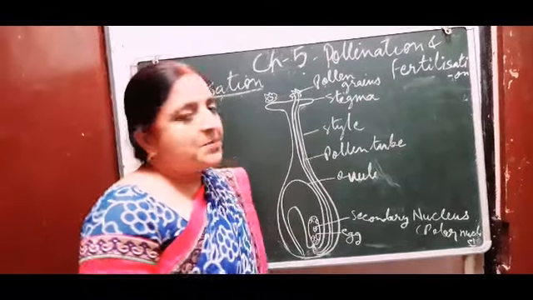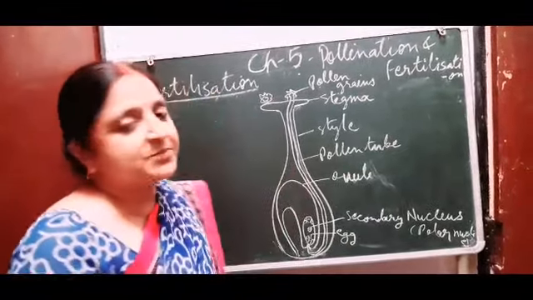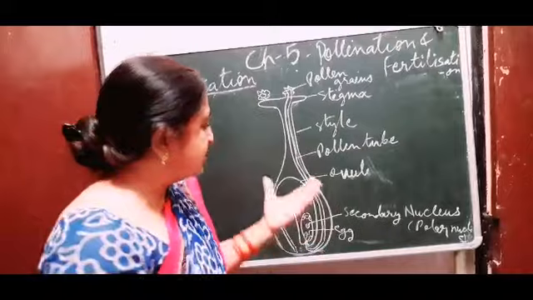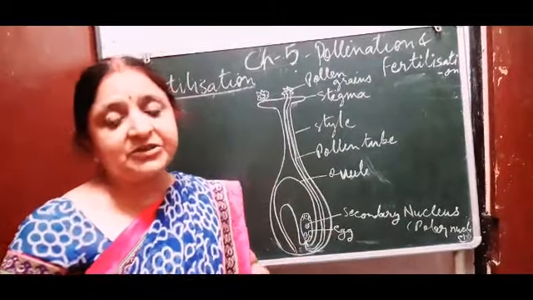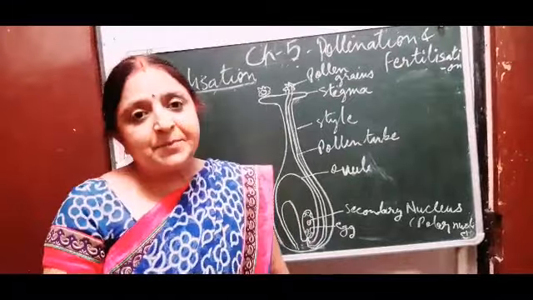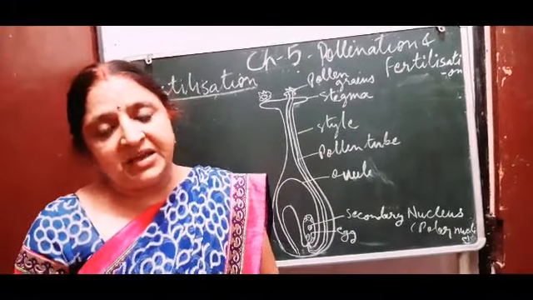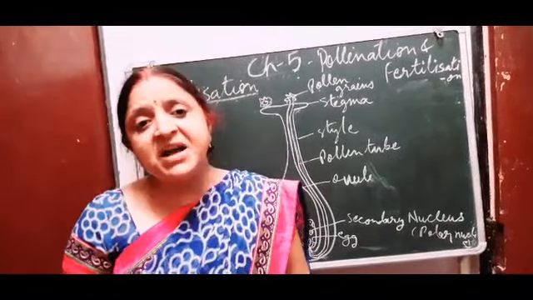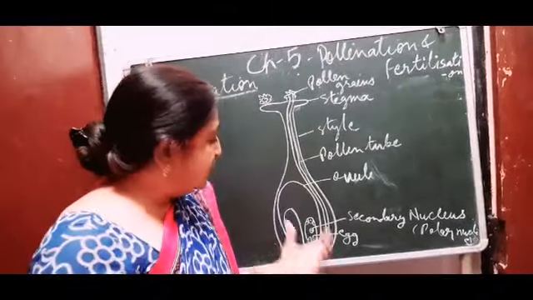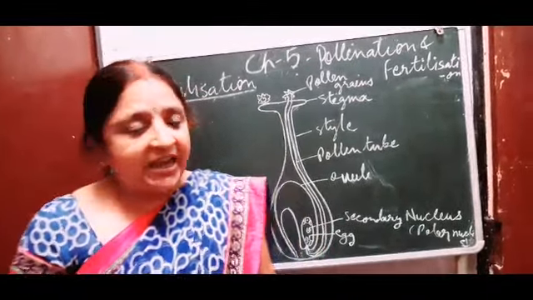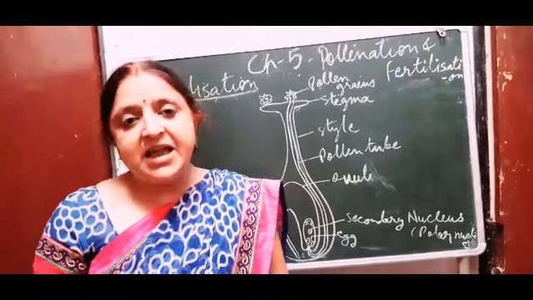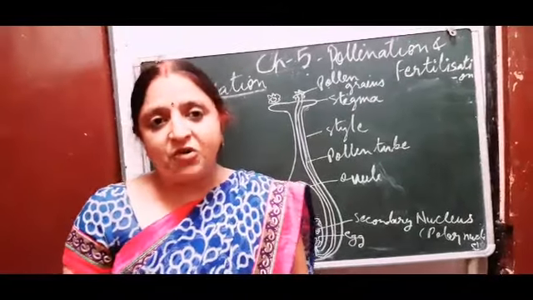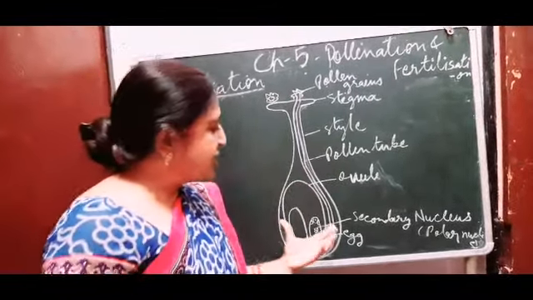In this way, fertilization takes place in the flower. After fertilization, the calyx, sepals, petals, and filaments, along with the stigma and style, fall off. The ovary converts into the fruit, the ovule converts into the seed, and the ovary wall converts into the fruit wall. In this way, the complete fertilization process takes place.